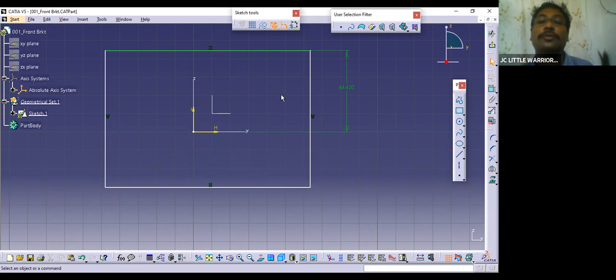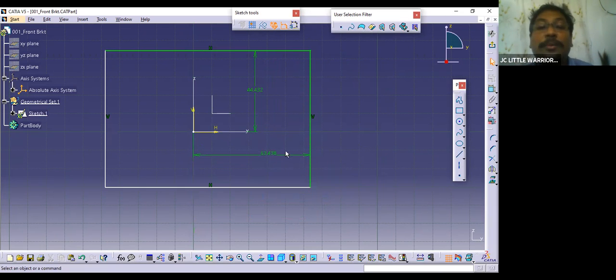Now this dimension I have taken. This is one dimension with the horizontal and another dimension with the vertical, from here to here. So always follow this practice.